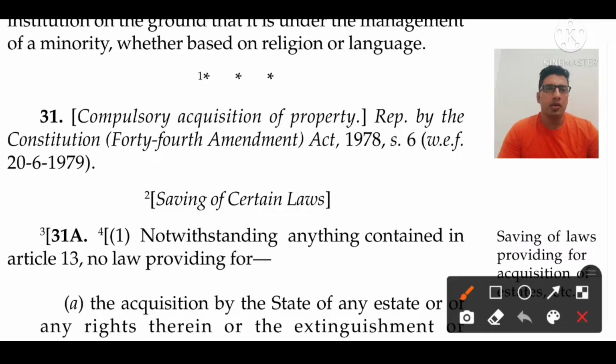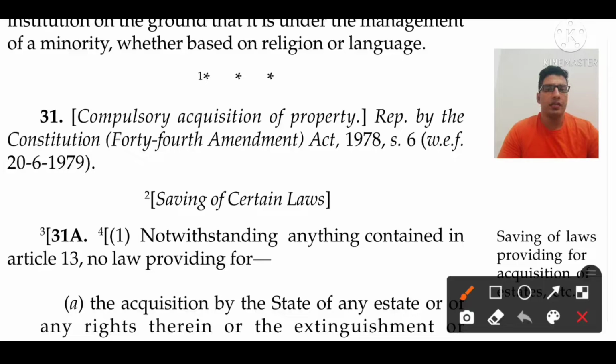It's not only about the examination. If you are a citizen of India, then you should have awareness about the fundamental rights of Indian citizens or foreign citizens. Let's jump to Article 31.